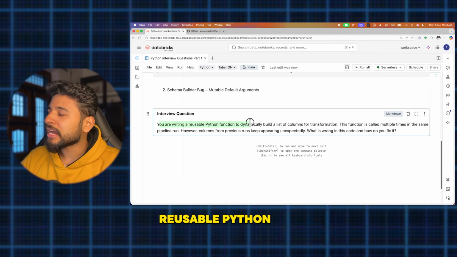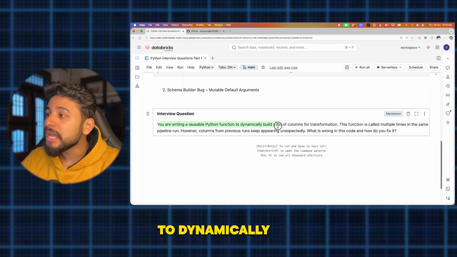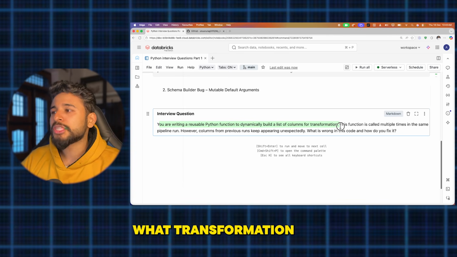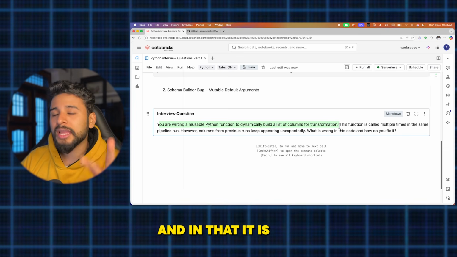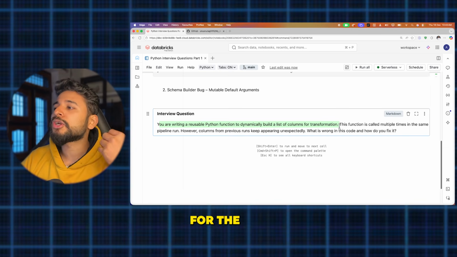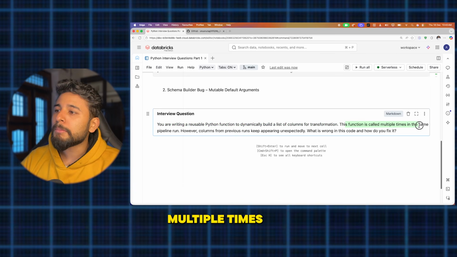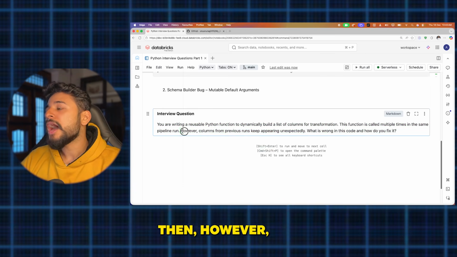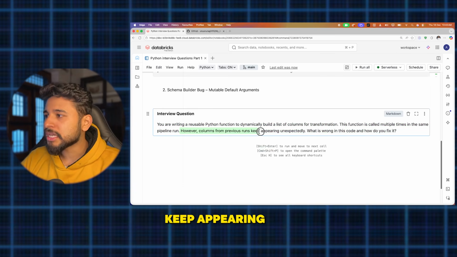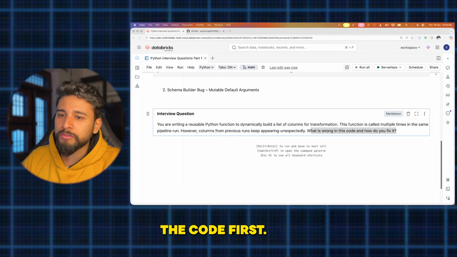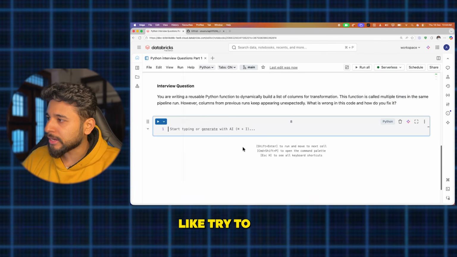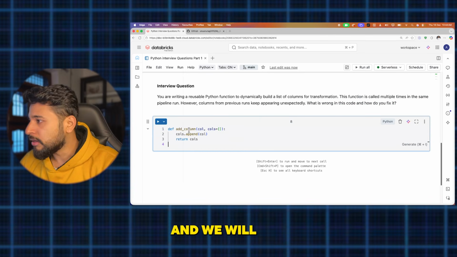So you are writing a reusable Python function to dynamically build a list of columns for transformation. Okay, you are writing a function, and it is helping you get the list of the columns for the transformation. This function is called multiple times in the same pipeline run. However, the columns from the previous runs keep appearing unexpectedly. What is wrong in the code? I'll show you the code first. What is the problem? Try to guess it, and we will paste it out.